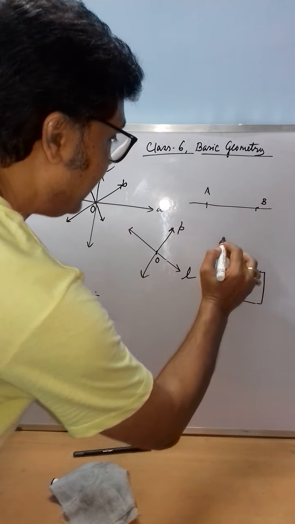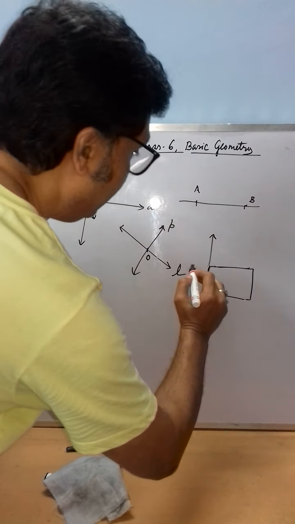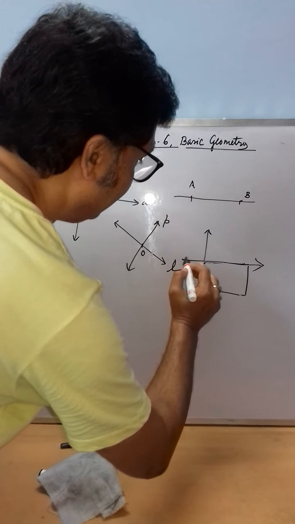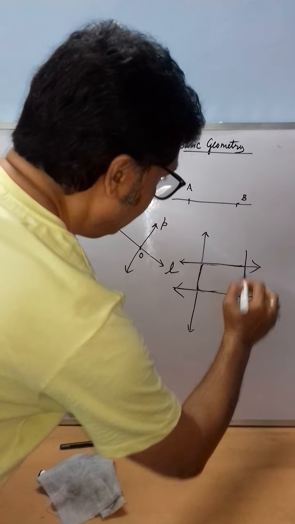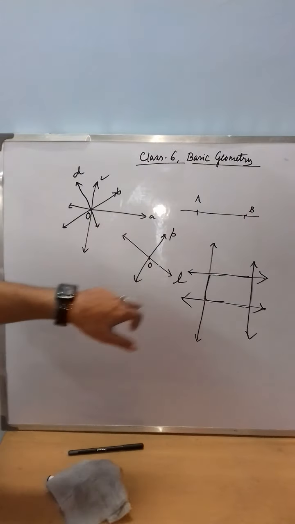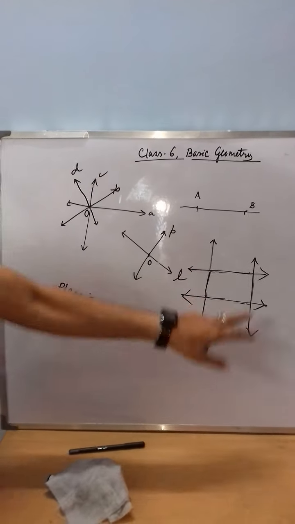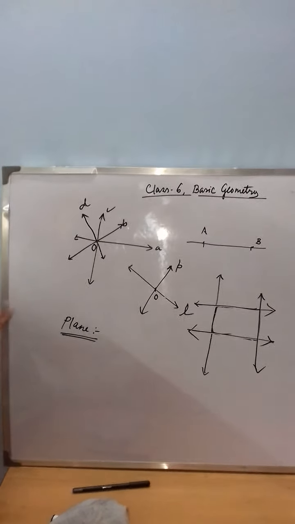You can extend the edges of the plane in all possible directions. Is it okay?